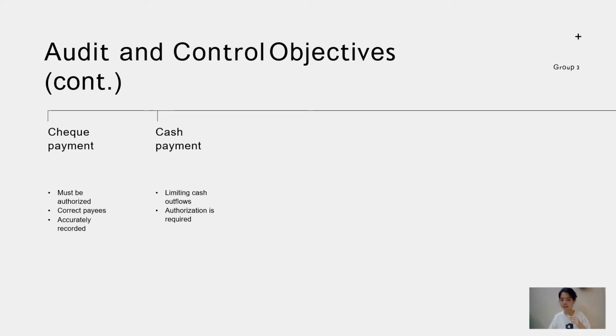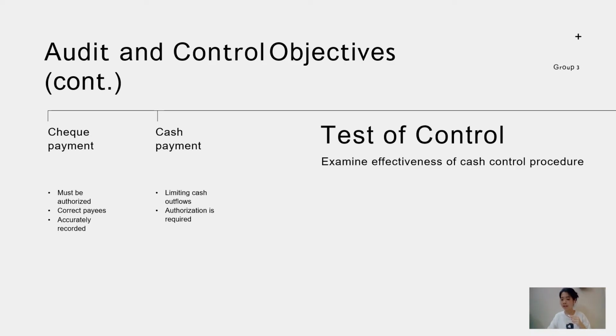Lastly, cash payments. Any cash advancement and disbursement shall have a limit, and cash payments must be authorized by a senior officer. After all, a test of control can be carried out to examine the effectiveness of the cash control procedures carried out by the entity.